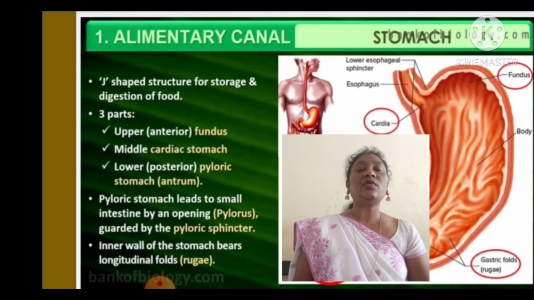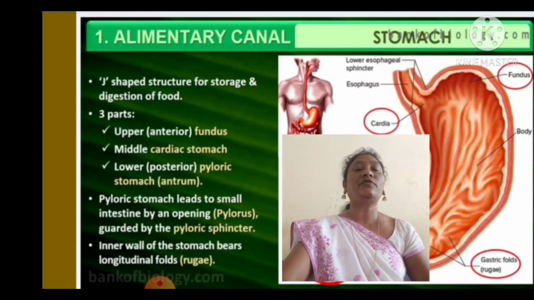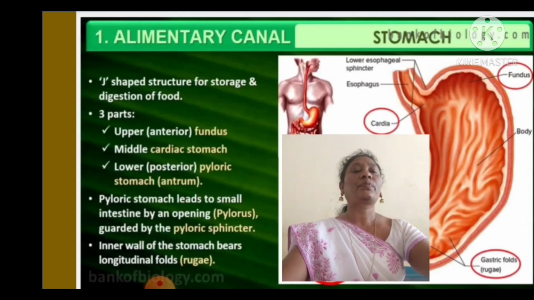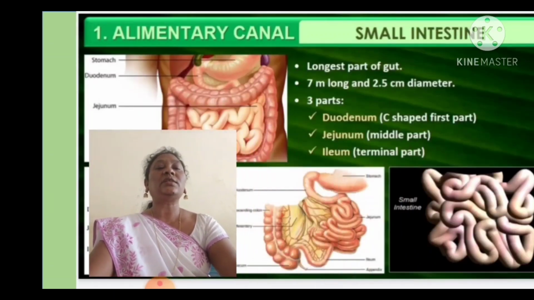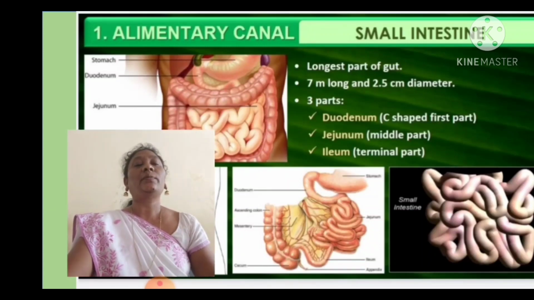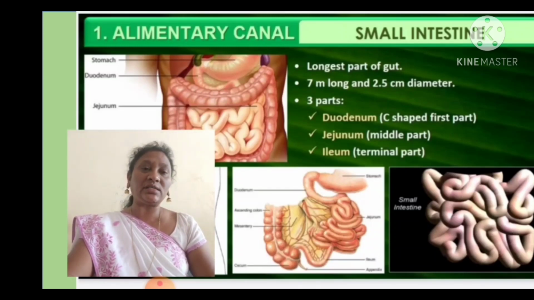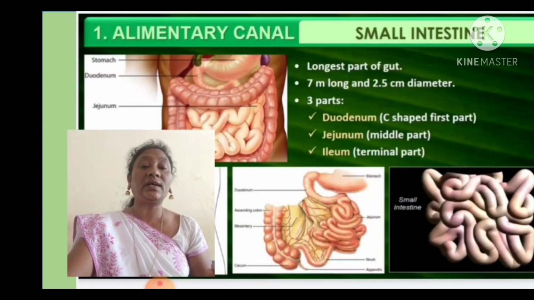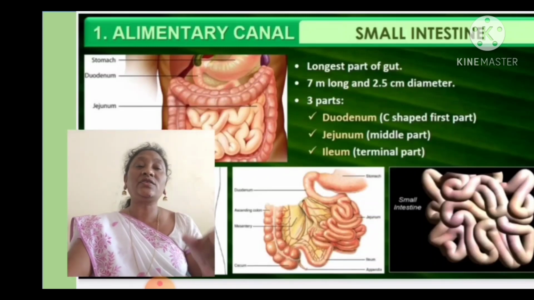The inner walls of the stomach bear longitudinal folds, which are called rugae. Now let us see, after the stomach, it opens into the small intestine. Coming to the small intestine, it is the longest part of the gut. The length of the small intestine is 7 meters and its diameter is 2.5 centimeters.